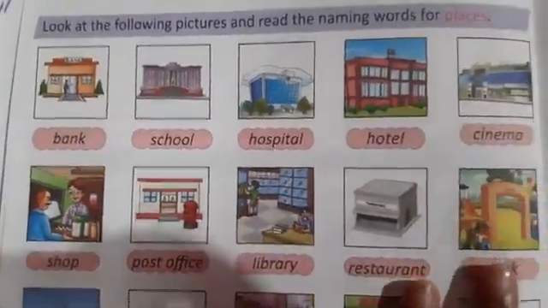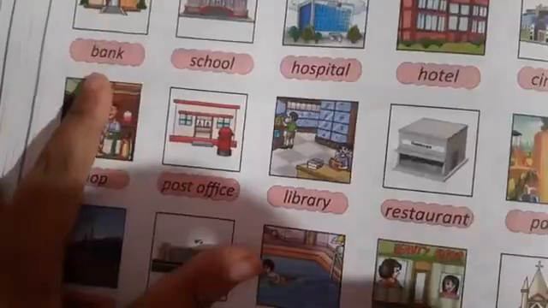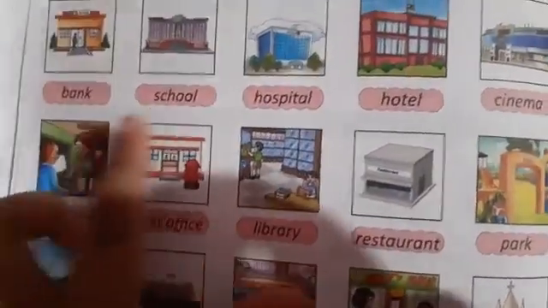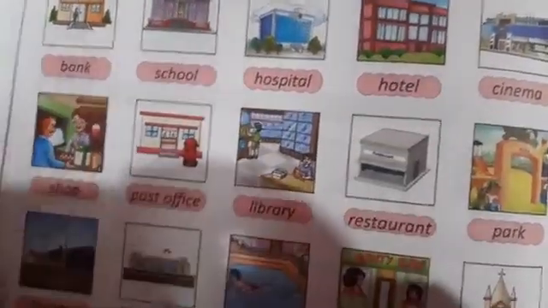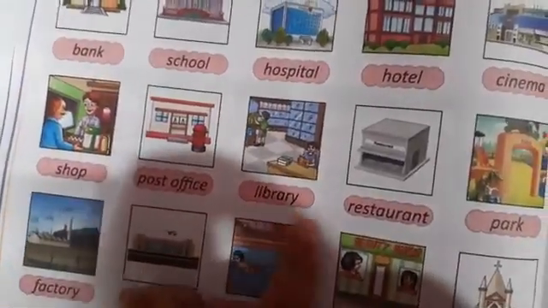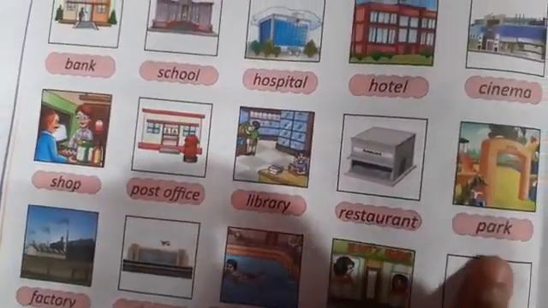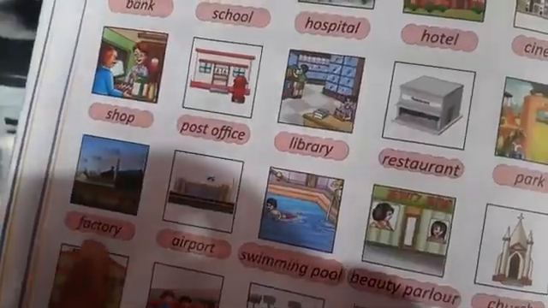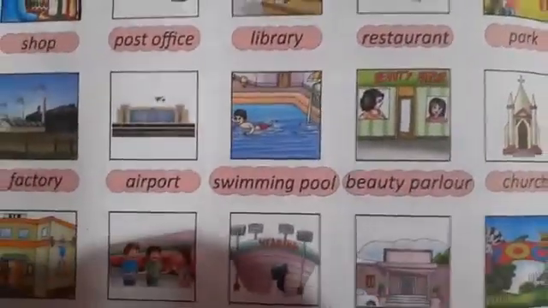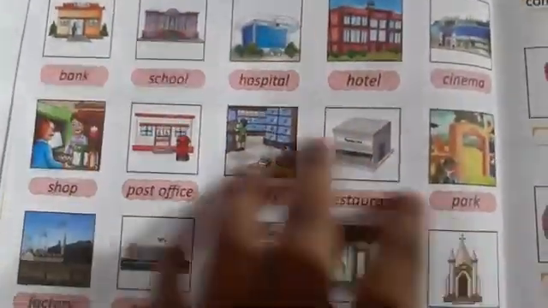Now we will look at some pictures and read the naming words for places. Bank is a naming word for a place. School, hospital, hotel, cinema, shop, post office, library, restaurant, park, factory, airport, swimming pool, beauty parlor, church. These are all the naming words for places.